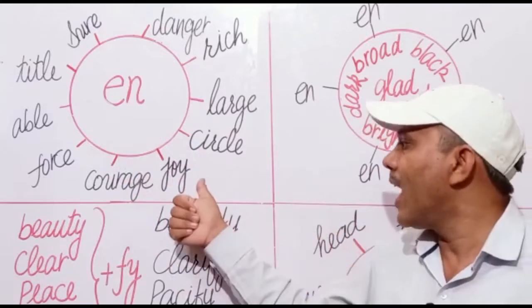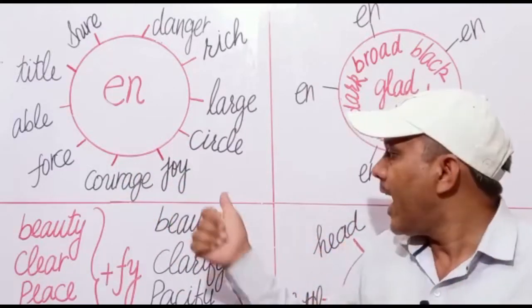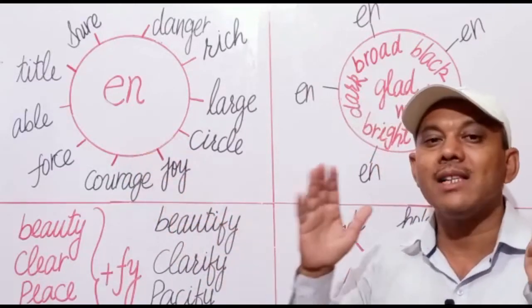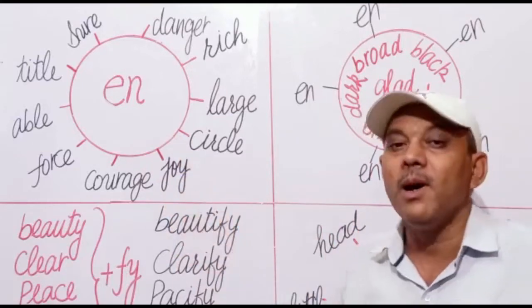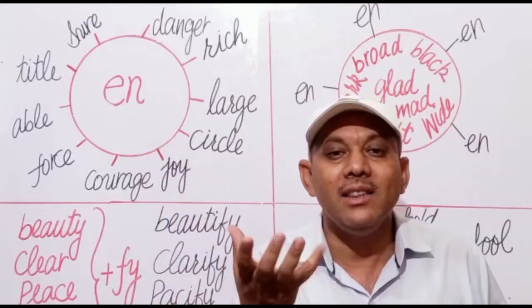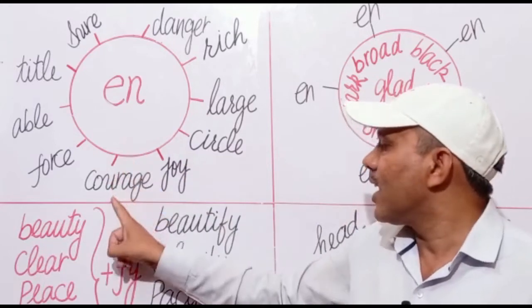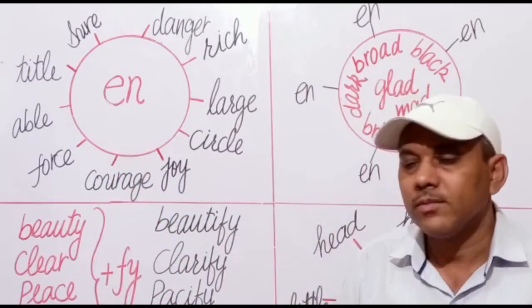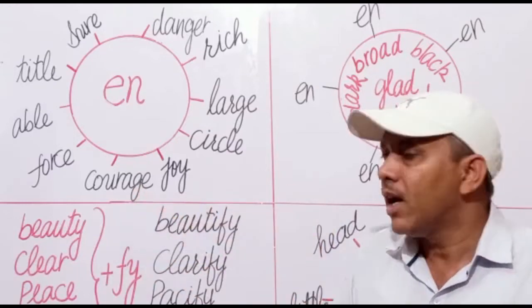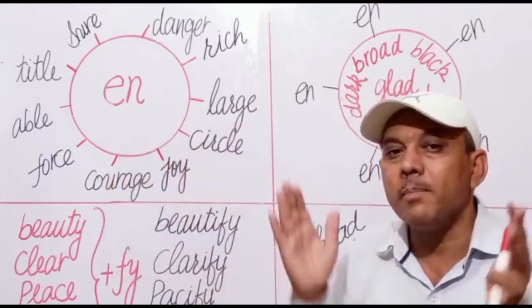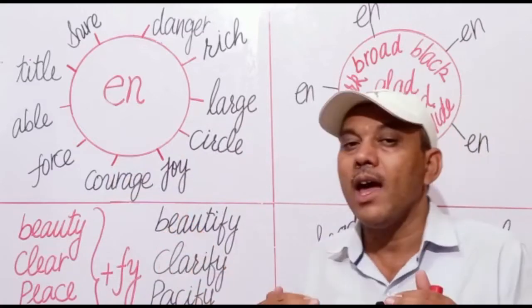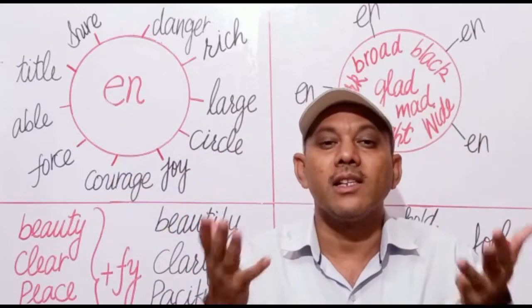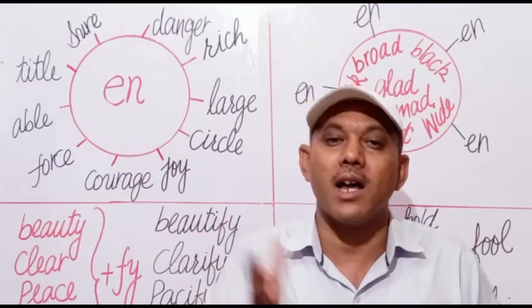Next is joy. Joy is a noun. Add en to joy as a prefix, it will become enjoy. Anand lena. Next is courage. As you know, courage is a noun, an abstract noun. Add en as a prefix, it will become encourage. Means किसी के साहस को, उत्साह को बढ़ाना.